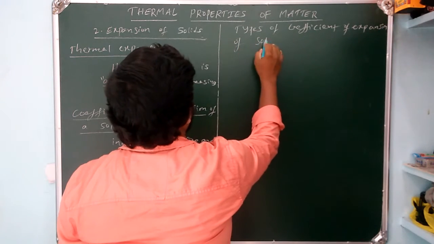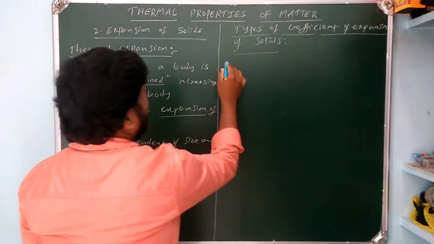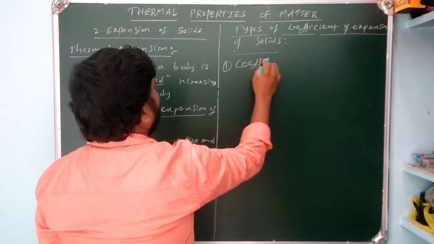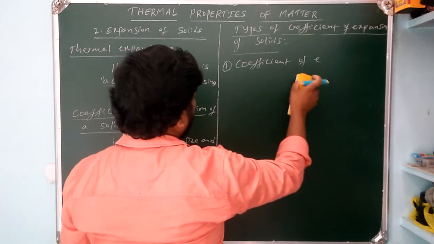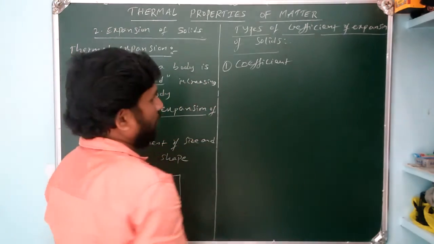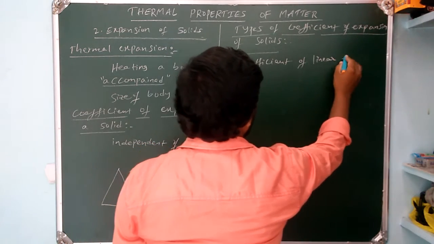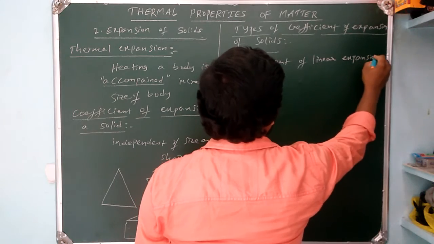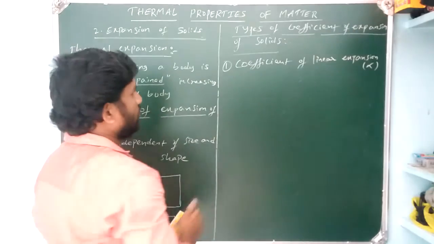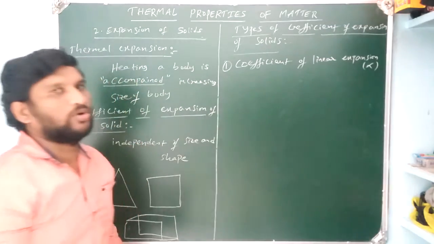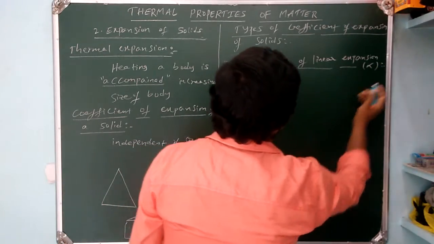In that, the first one is the coefficient of linear expansion, or lengthwise expansion. It is denoted by the letter alpha. Okay. The second one is the coefficient of areal expansion. The third one is the coefficient of volume expansion. Now first we are going to learn the first one, the coefficient of linear expansion.